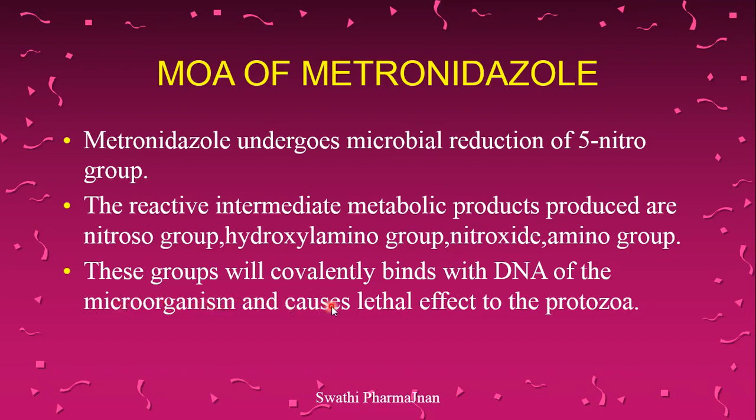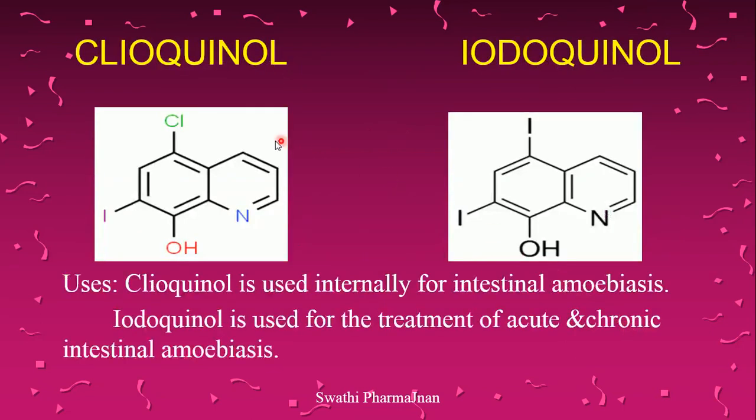These groups will covalently bind with the DNA of the microorganism and cause a lethal effect to the protozoa. So abnormal DNA will get synthesized and lead to a toxic effect to the protozoa, so that abnormal protein will form and finally protozoa cell death will occur.